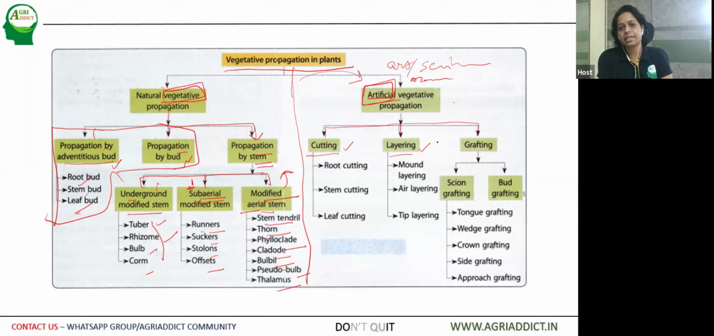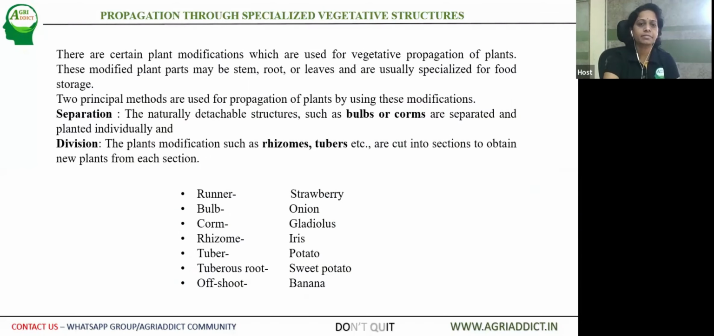Second one is layering. The third one is grafting. Further, it can be scion grafting or bud grafting. In general, the scion grafting is called grafting itself, and bud grafting we call budding. Under cuttings also we have root cuttings, stem cuttings, and leaf cuttings. Layering can be of different types, whereas budding and grafting can also be of different types. Now we'll go into detail.